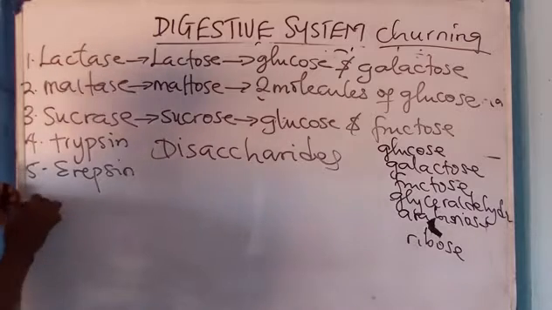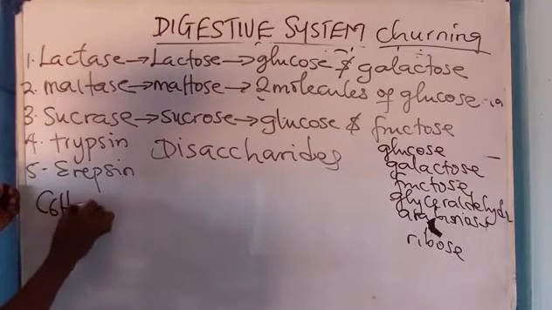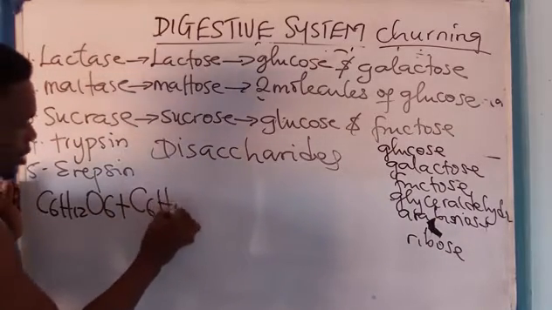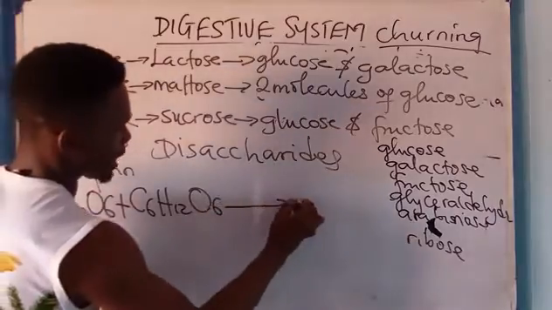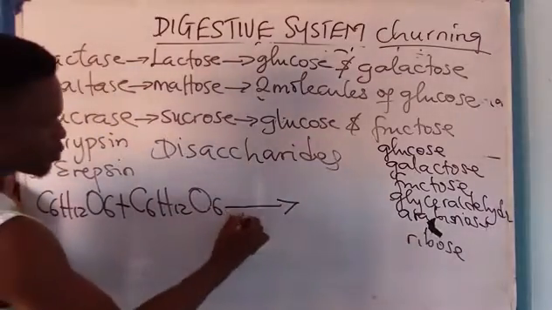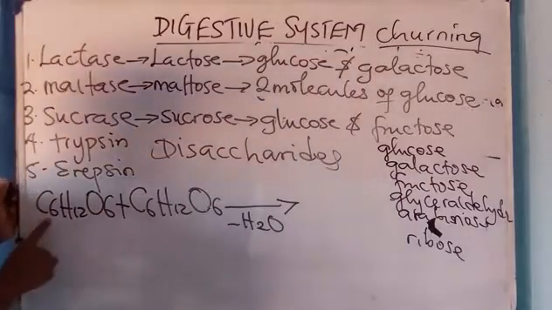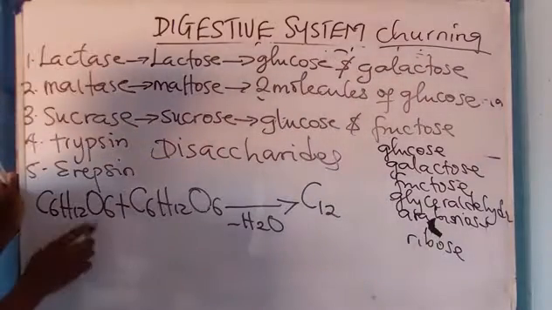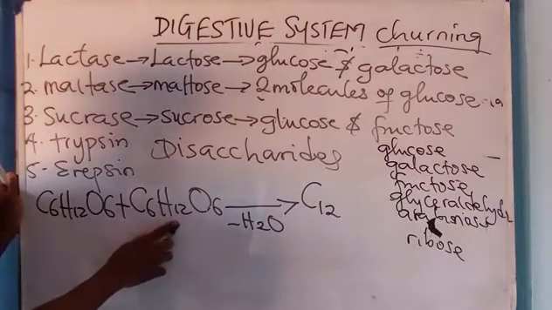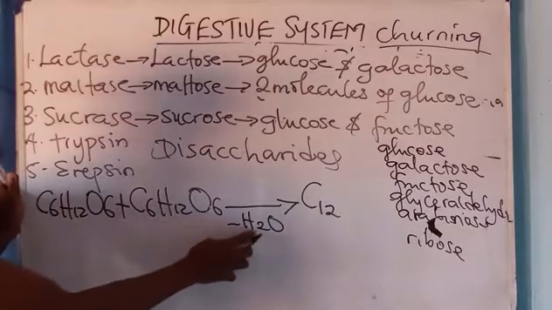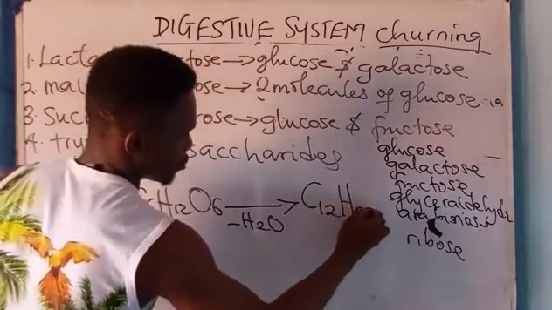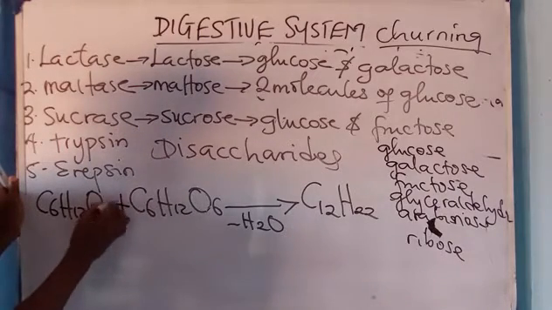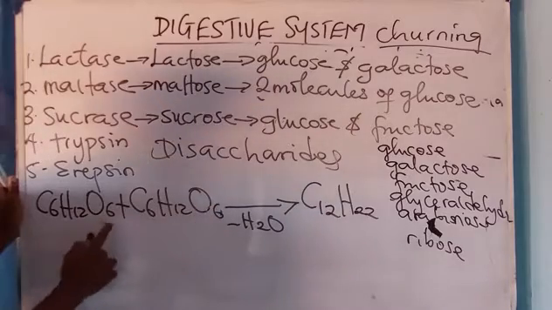Okay, now this is what I'm trying to say. Monosaccharides have the general formula C6H12O6, plus another monosaccharide C6H12O6. I'm going to eliminate water, that is minus H2O. C6 plus C6, I have C12. H12 plus H12, I have 24, right? 24 minus 2, I have 22. Isn't that correct? Now, O6 plus O6 is what?